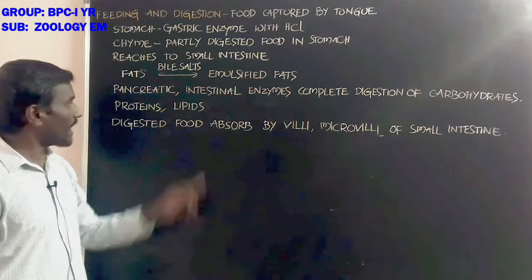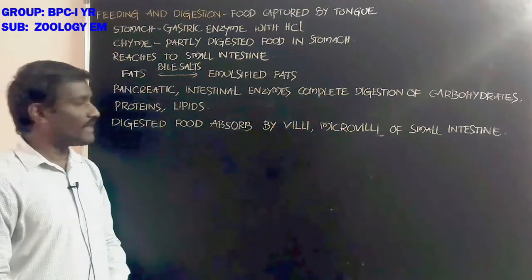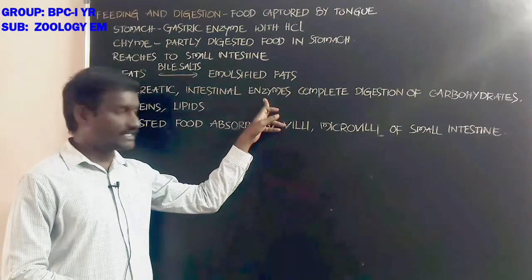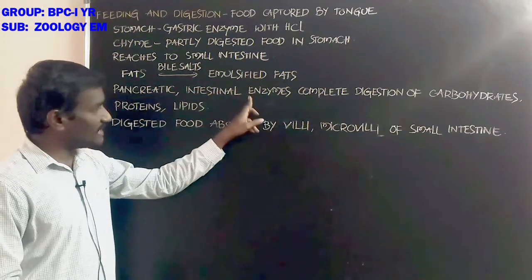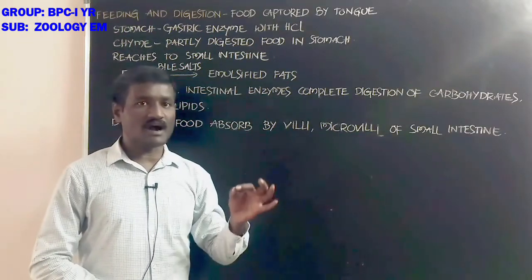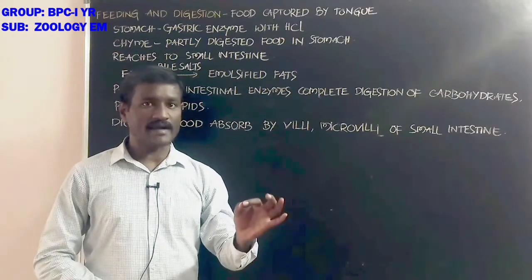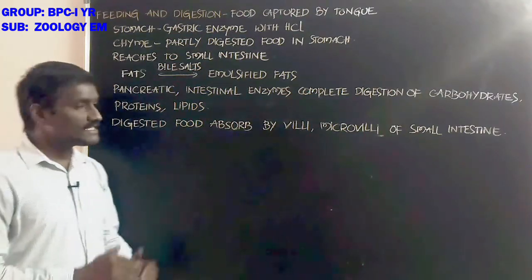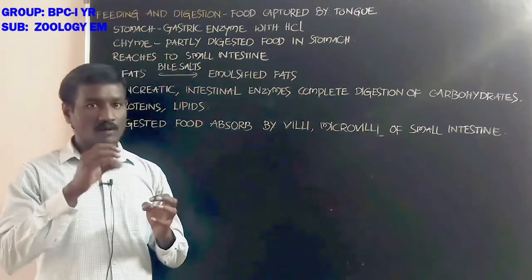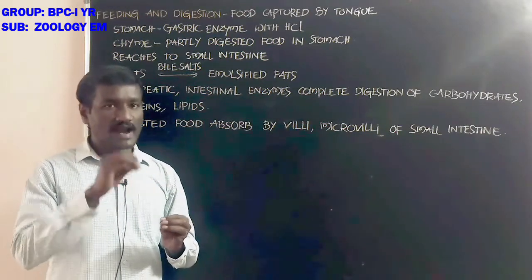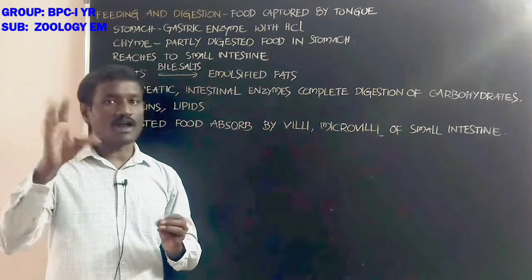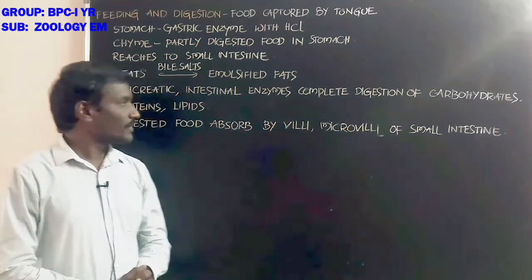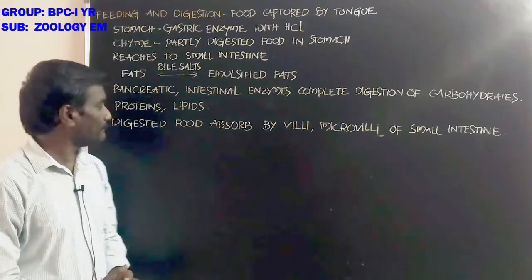Pancreatic enzymes from the pancreas and intestinal enzymes from the intestinal glands of the intestine complete the digestion of the carbohydrates, lipids and proteins. And these digested food particles are absorbed through the villi and the microvilli of the small intestine and enter into the blood circulation, into the bloodstream.